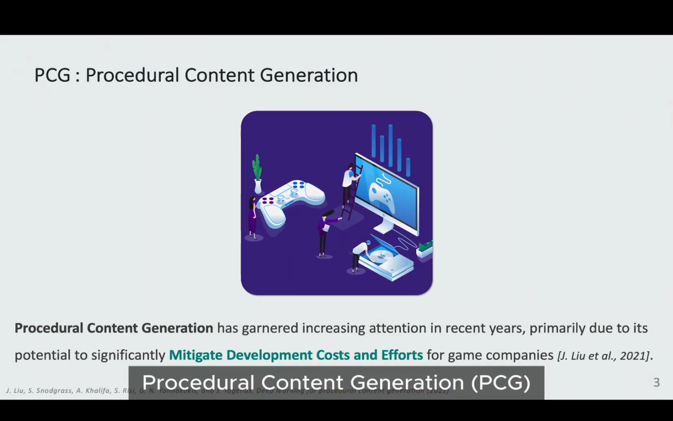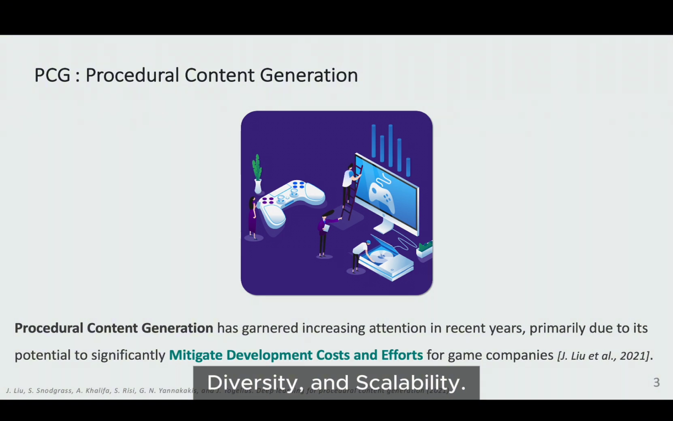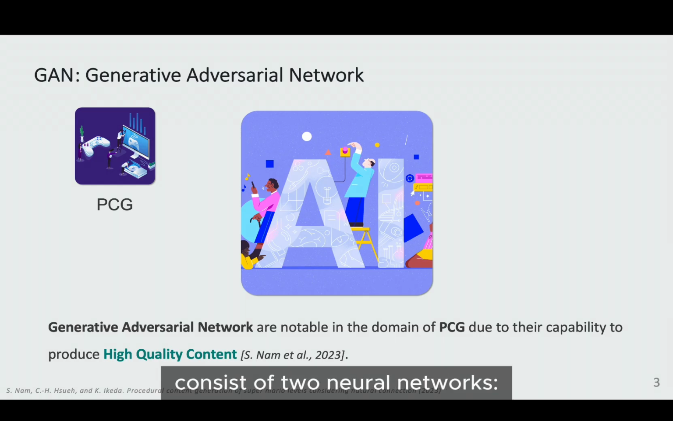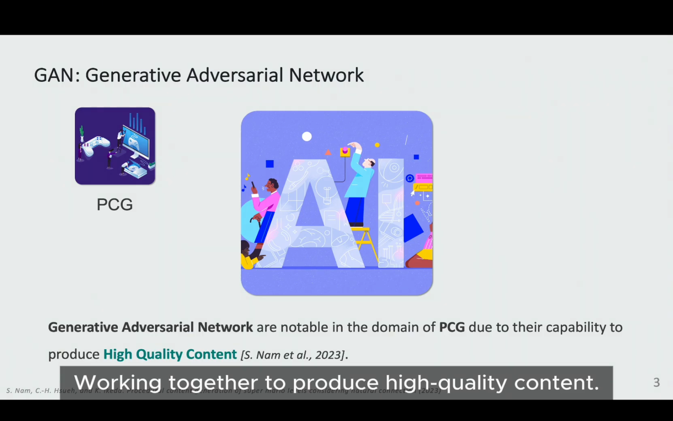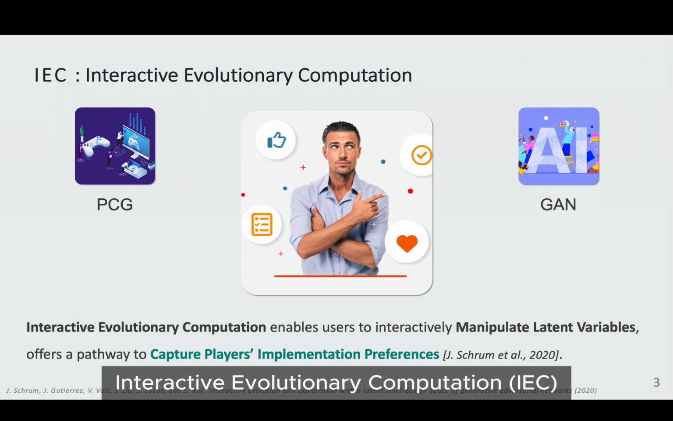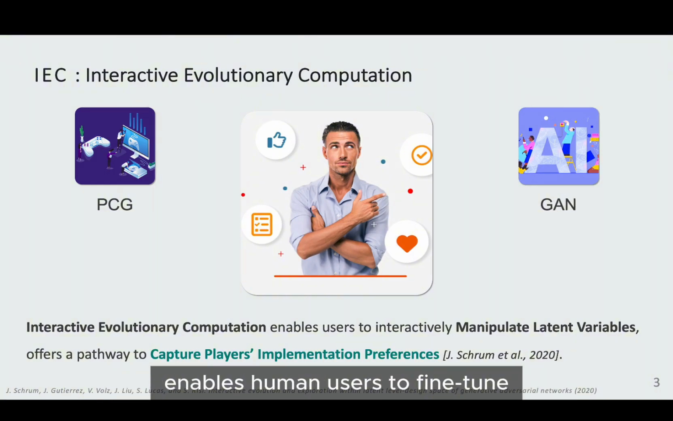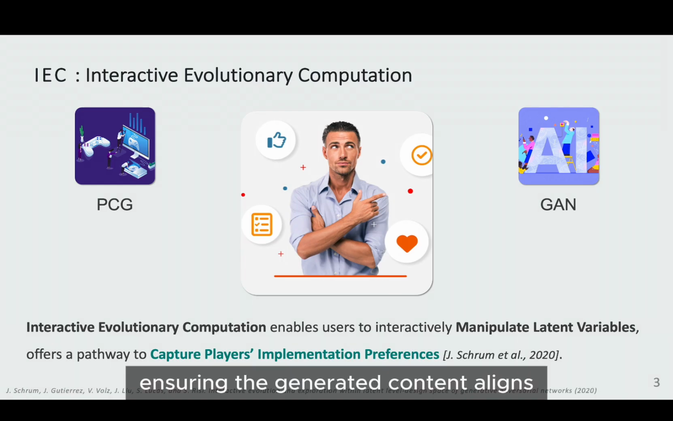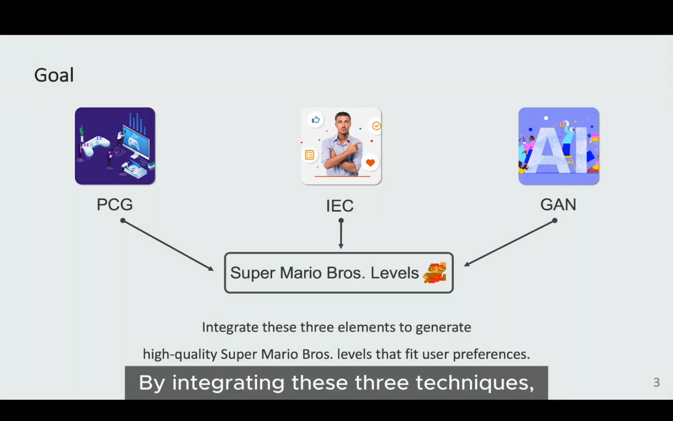Procedural content generation, or PCG, is a powerful game design technique that reduces development costs while enhancing replayability, diversity, and scalability. Generative adversarial networks, or GANs, consist of two neural networks, a generator and a discriminator, working together to produce high-quality content. Interactive Evolutionary Computation, or IEC, enables human users to fine-tune deep learning models by adjusting latent variables, ensuring the generated content aligns more closely with personal preferences. By integrating these three techniques, we aim to generate customized levels for Super Mario Bros.